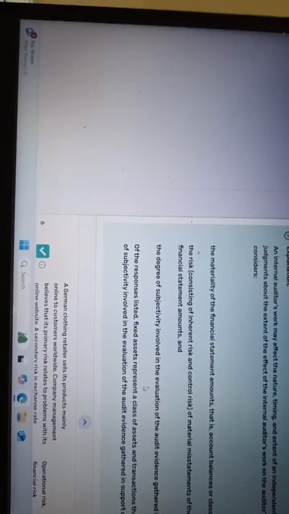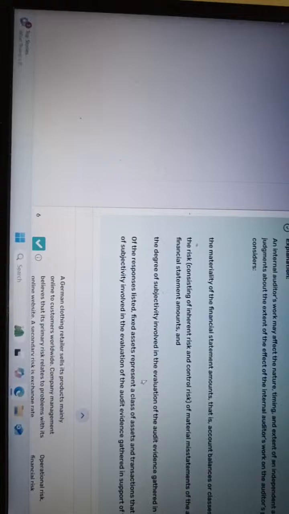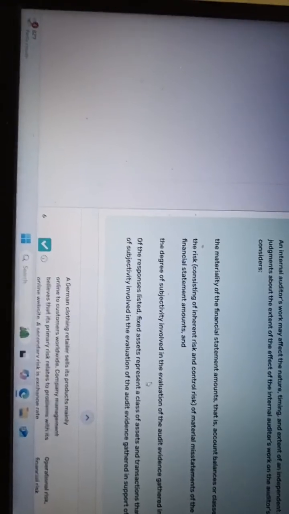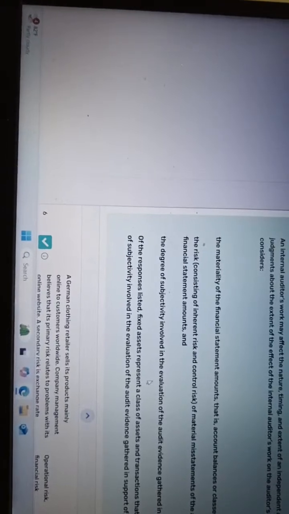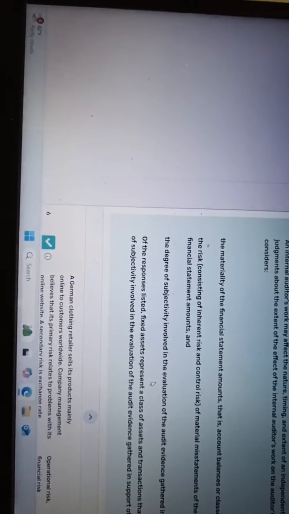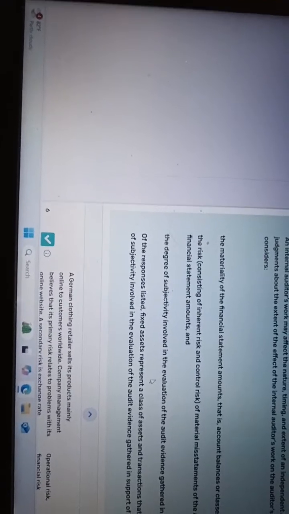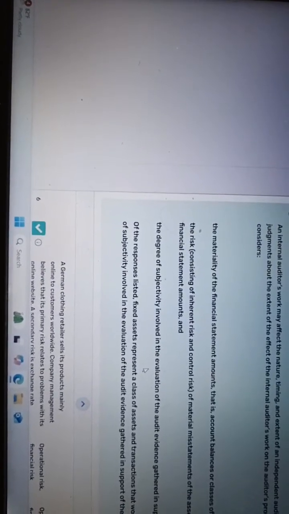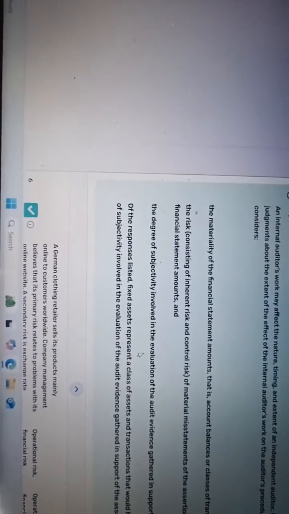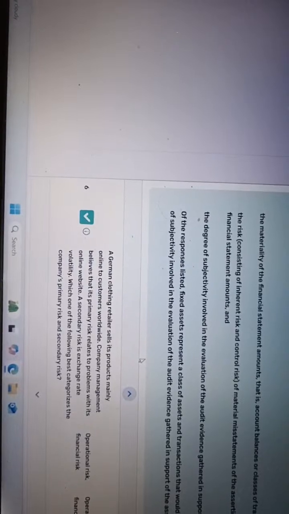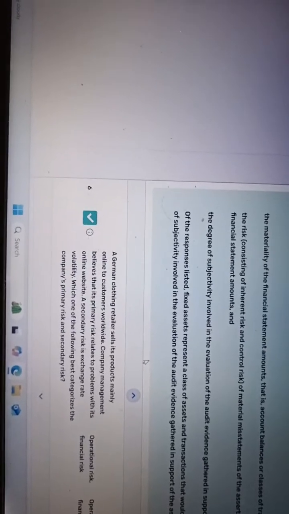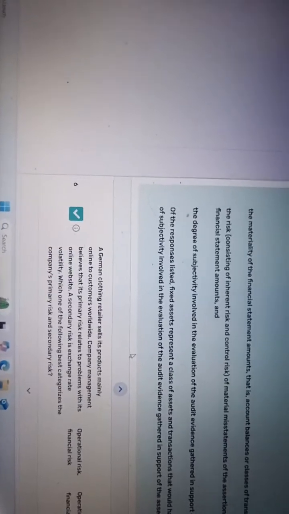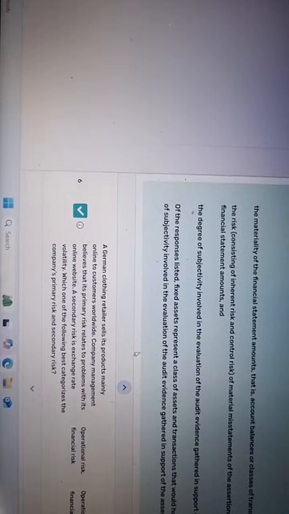The auditor considers the materiality of the financial statement amount, the concern about the balances and classes of transactions, and risks consisting of inherent risks and control risks of material misstatement of the assertions related to those financial statement amounts, and the degree of subjectivity involved in the evaluation of the audit evidence gathered in support of the assertion.